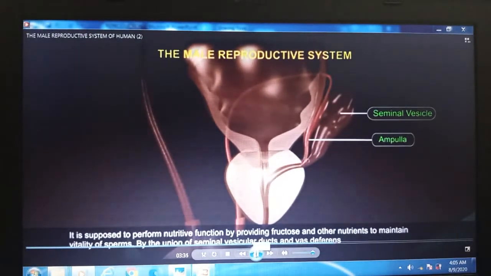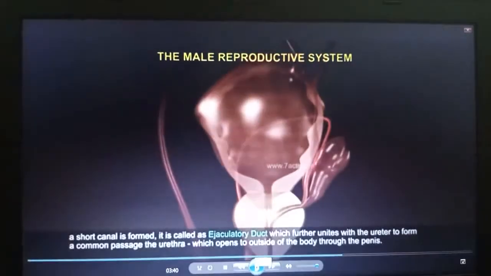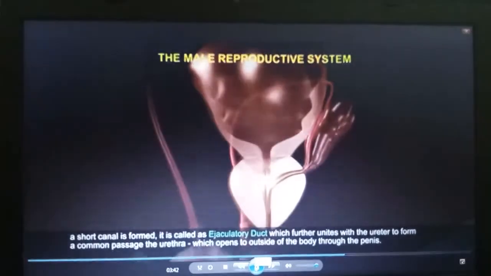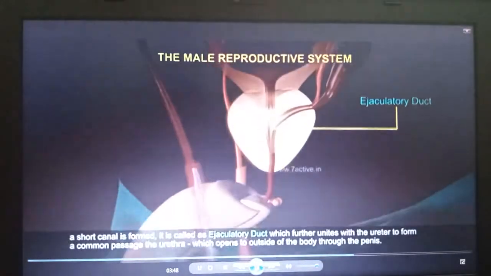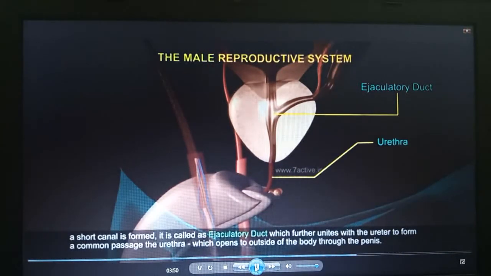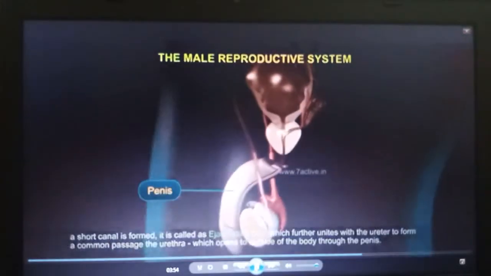By the union of seminal vesicular ducts and vas deferens, a short canal is formed. It is called the ejaculatory duct, which further unites with the urethra, the common passage that opens to the outside of the body through the penis.